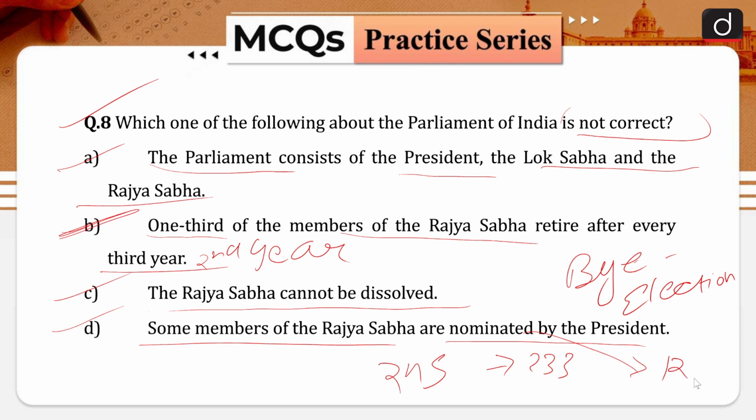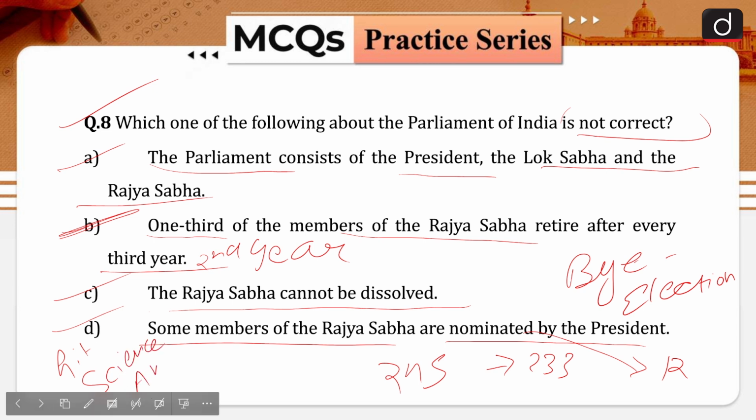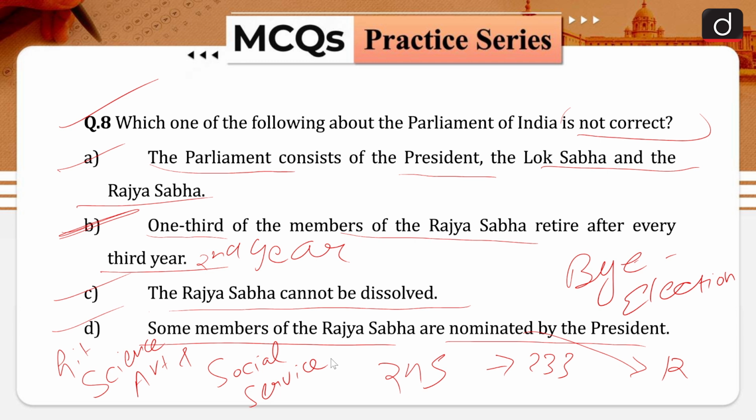The members nominated by the President are persons having special knowledge or practical experience in respect of matters like literature, science, art and social service. That is why your statement number B is incorrect in nature.